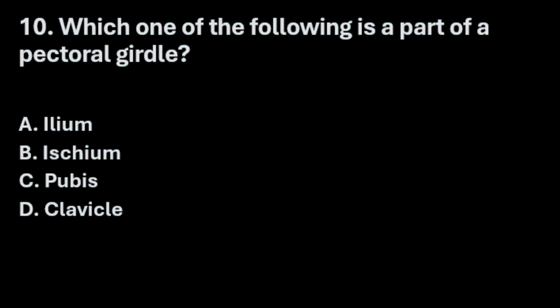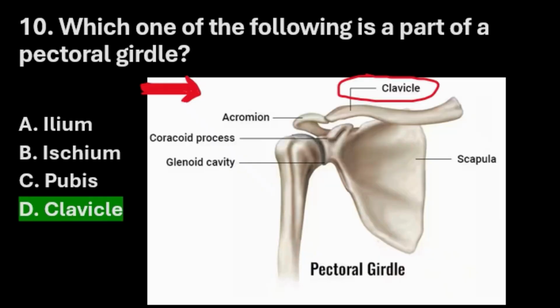Next question. Which one of the following is a part of pectoral girdle? Option A ilium, option B ischium, option C pubis, and option D clavicle. The right answer here is option D clavicle. You can see the clavicle in this pectoral girdle. Clavicle, acromion, glenoid cavity, scapula, all these bones come in the pectoral girdle. Ilium, ischium, pubis are parts of the pelvic girdle.